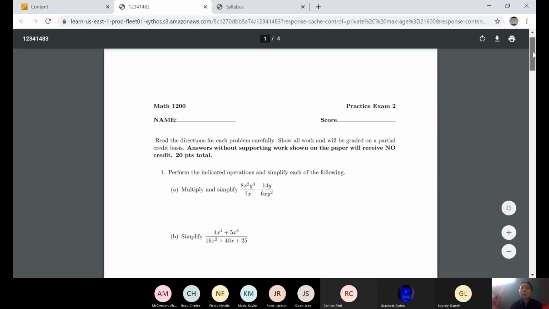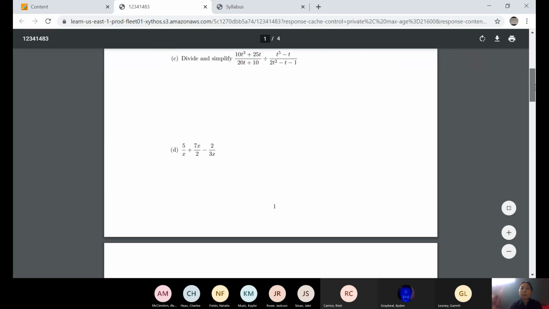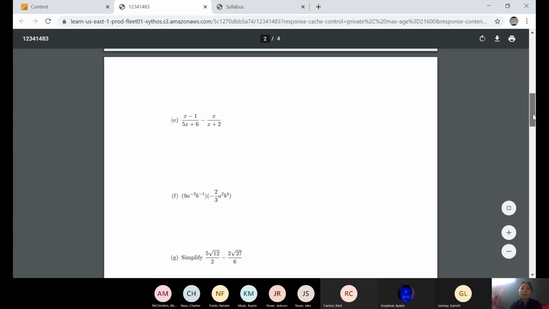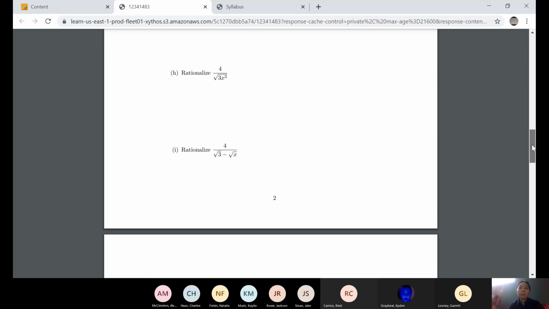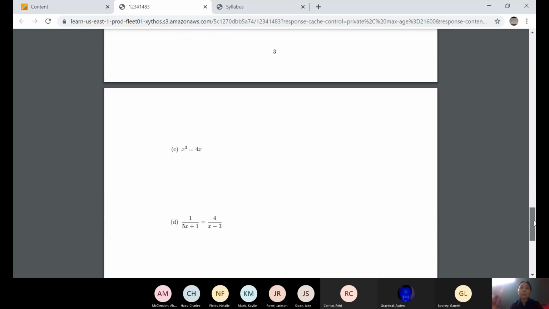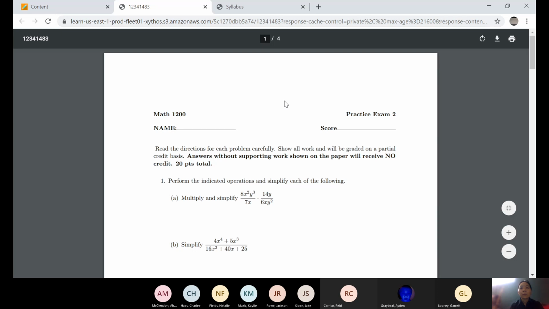Okay, and so exam 2 will be harder than the first exam because we cover more difficult topics than the first exam. So you can kind of see what the problems will be like. Okay, so let's see. After this week, this is week 8.